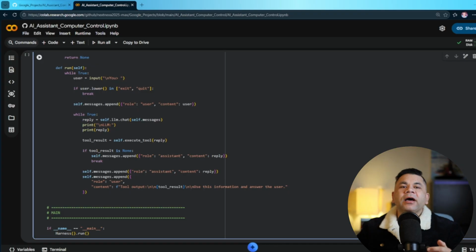Finally, we have the starting point of our application. This is where we tell Python, when this file runs, start the AI assistant. The program creates our harness. The harness prepares the AI model. Then it loads the tools, creates the conversation, and starts listening to the user's request. In simple words, this is the power button for our AI assistant. Everything we created earlier comes together and starts working as one system.